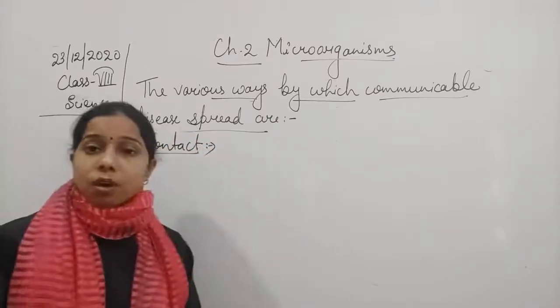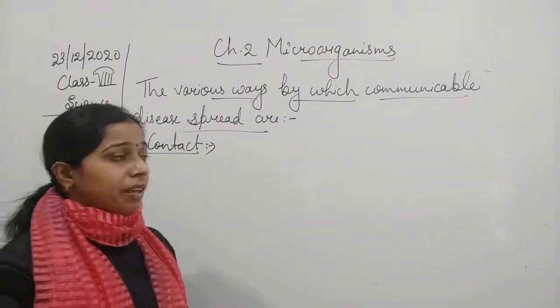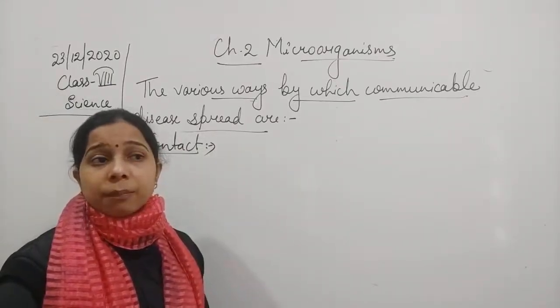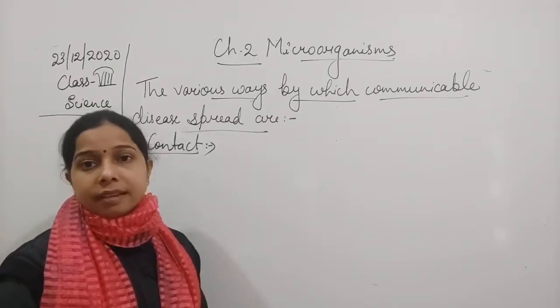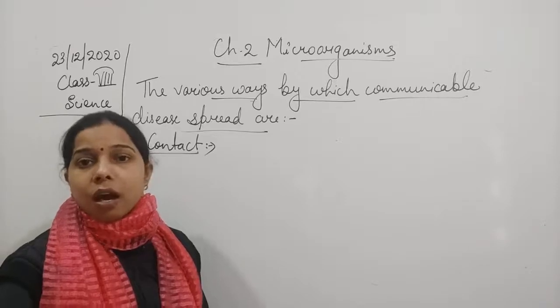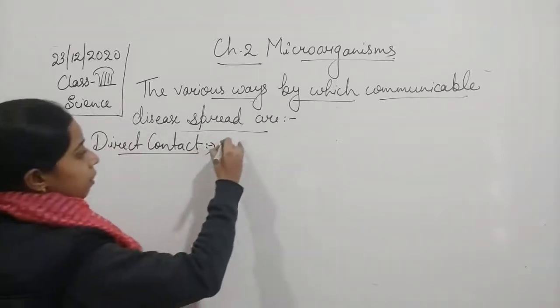There are a lot of diseases where, if a person is in direct contact with an infected person, the disease gets transferred from that person to the other.